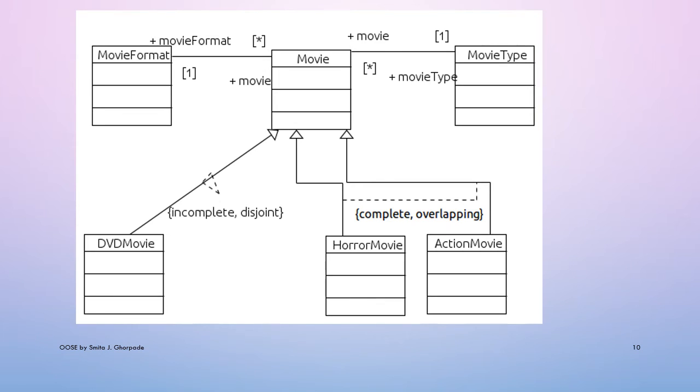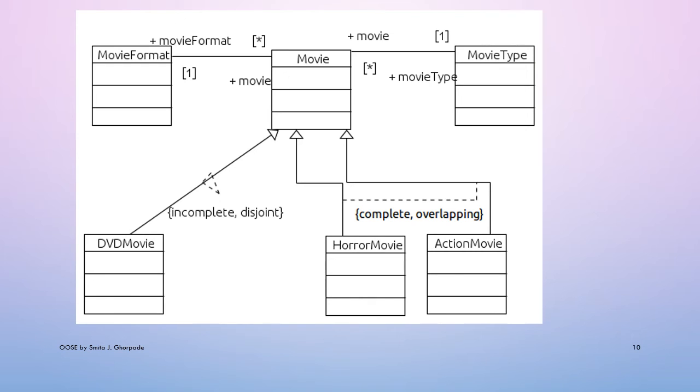One more example for showing the constraint. Here the classes are movie format and movie type, and in curly braces here the constraints are shown. For the movie class, this is a generalization symbol. Derived classes are DVD movie, horror movie, action movie.